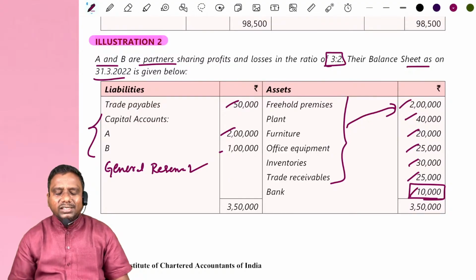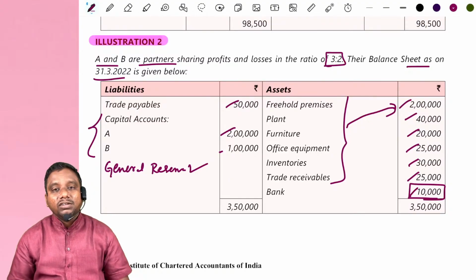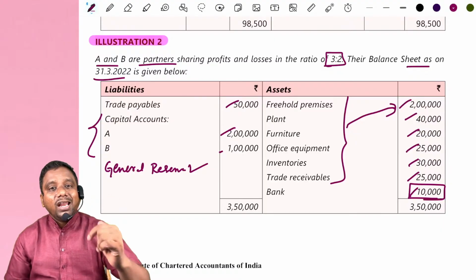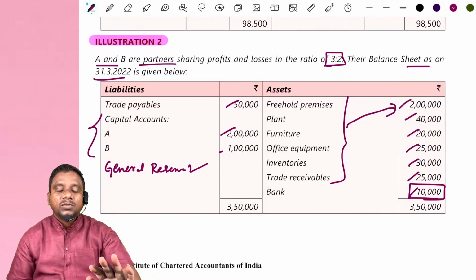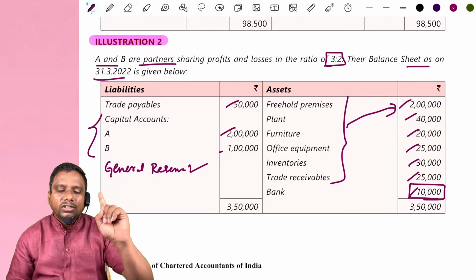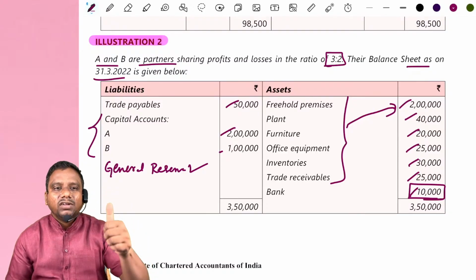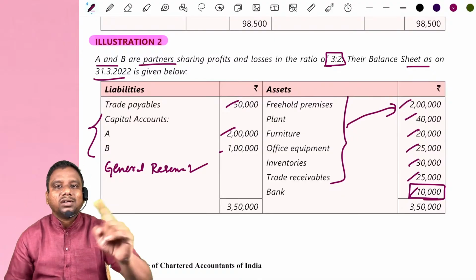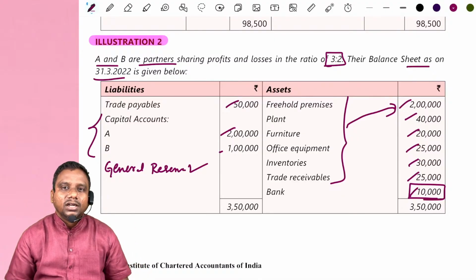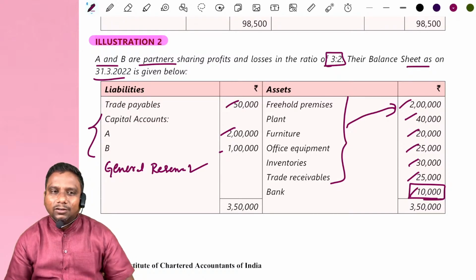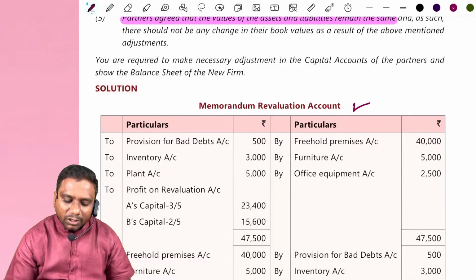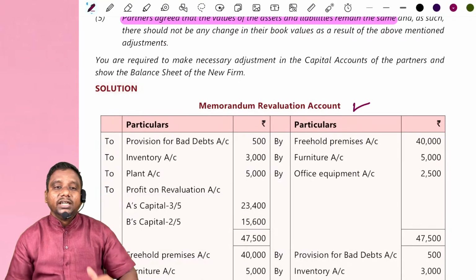So then what is the necessity of doing the revaluation? Their intention is that we revalue the assets and liabilities. Finally, what is the outcome of revaluation? Either revaluation profit or revaluation loss. That effect we adjust through the partners' capital accounts. For that purpose, we have to prepare a memorandum revaluation account.